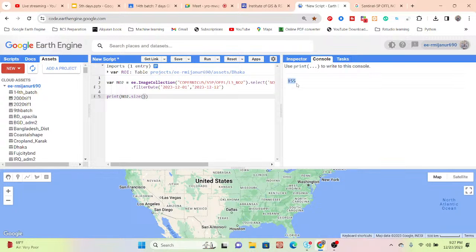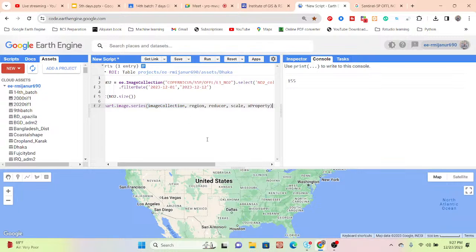Now, suppose I want to make a time series chart and check between 1st December and 12th December when the density is high and low. For that, you can simply use the function ui.Chart.image.series and put all of those things. You can see the first argument is the image collection. How many images? This time 155. It's already stored in a variable. What is the variable name? NO2. Click copy and paste here.